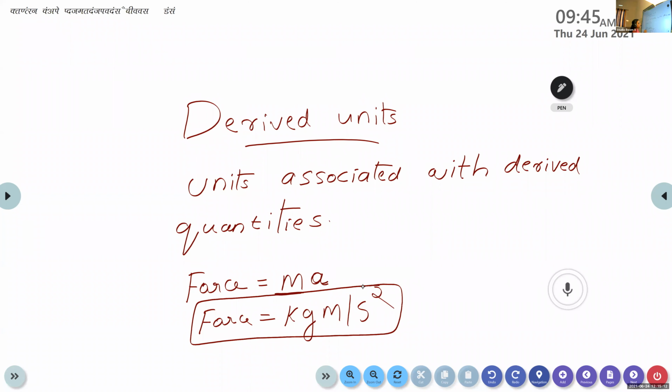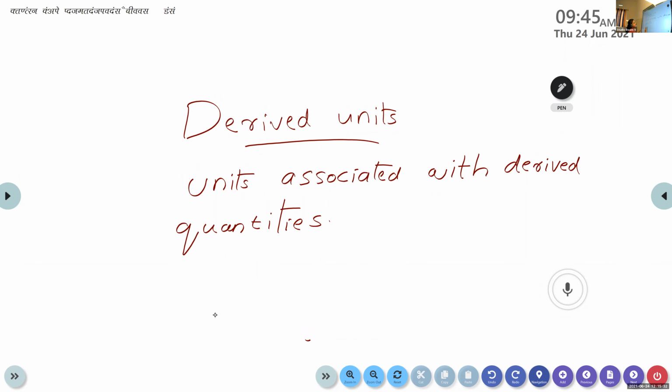Okay. We know that derived quantities are a combination of 2 or more fundamental quantities. So here force is a combination of mass and acceleration. And the unit of force is kilogram meter per second square. It is a derived unit. Okay, the units associated with derived quantities are known as derived units.